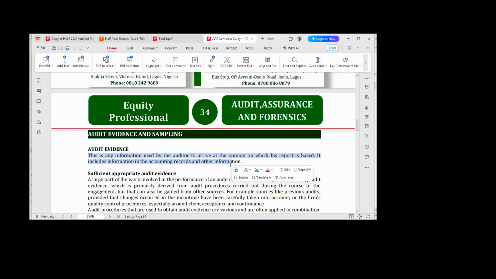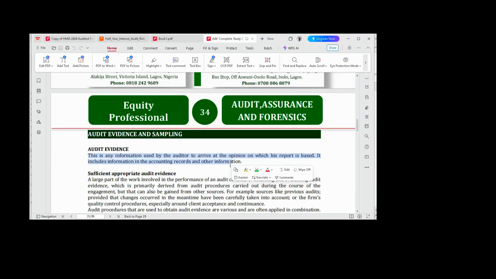How am I going to ensure that at the end of the day, I will be able to satisfy the objective of the client, what the client intends to achieve? All of this will come under planning. How many staff? How many days? What type of business? All of these things will have been handled under planning.